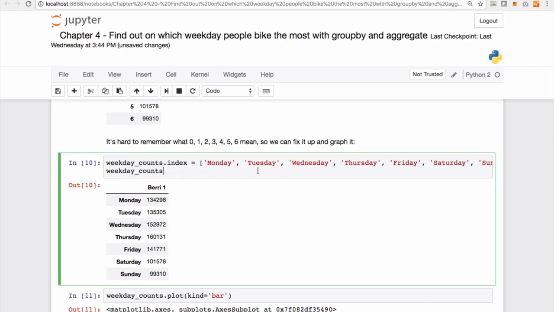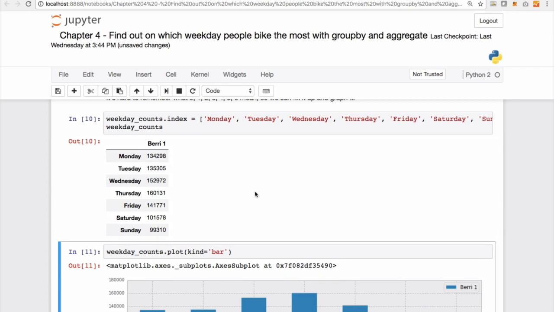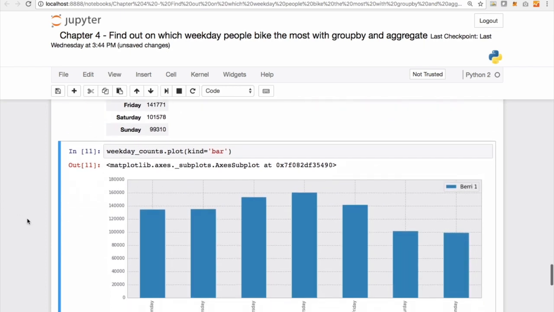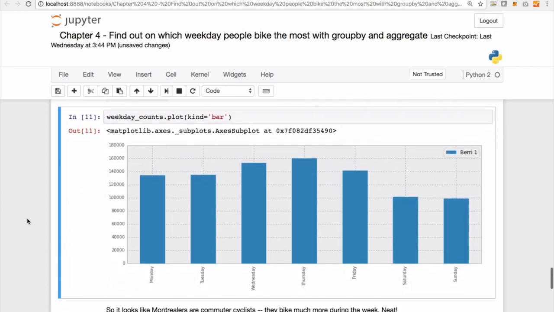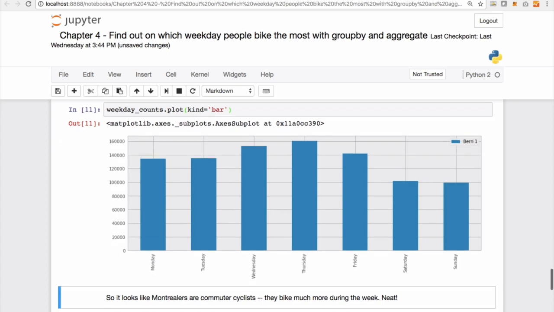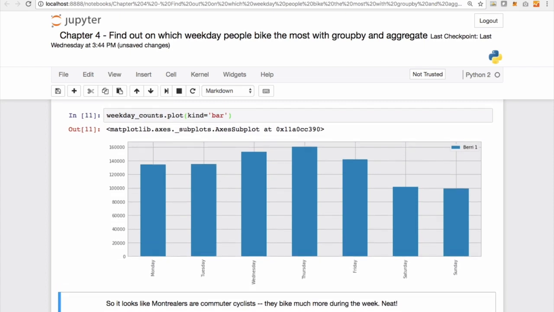And then if we again look at the data frame, we'll know that the data frame has been modified to reflect the changes. And of course, we move on to doing our typical bar plot to grab our insights. So it looks like Montrealers are commuter cyclists. They bike much more during the week.